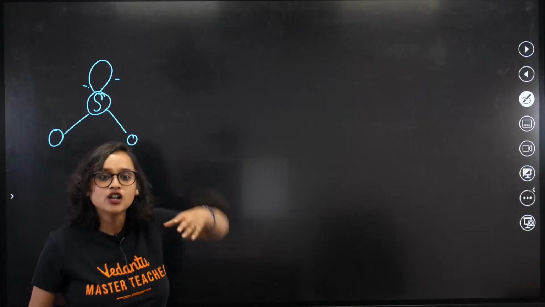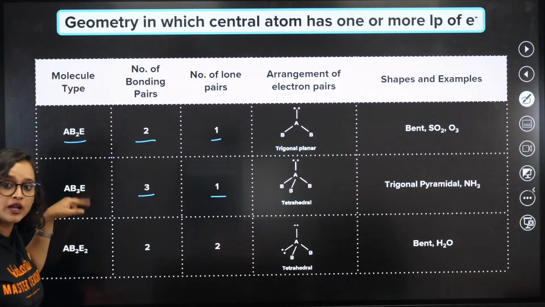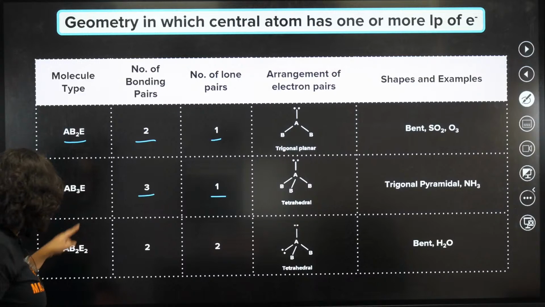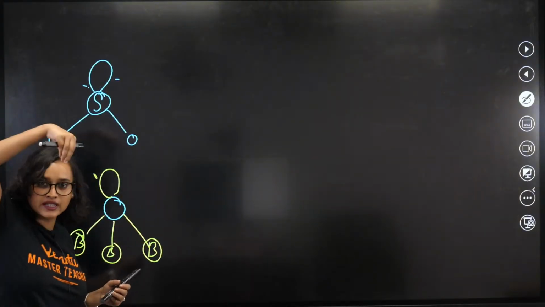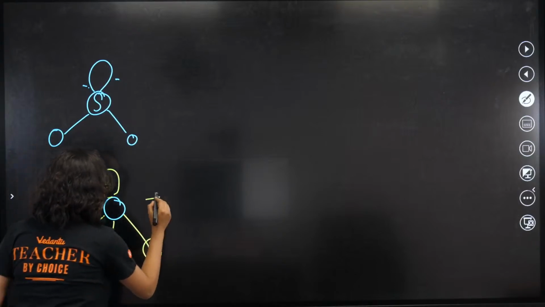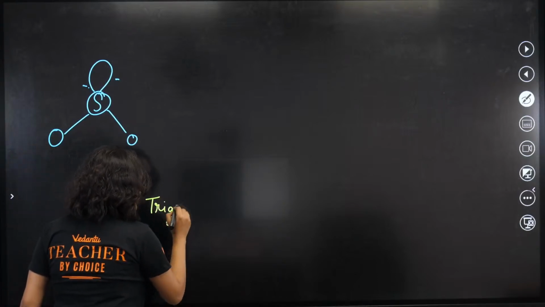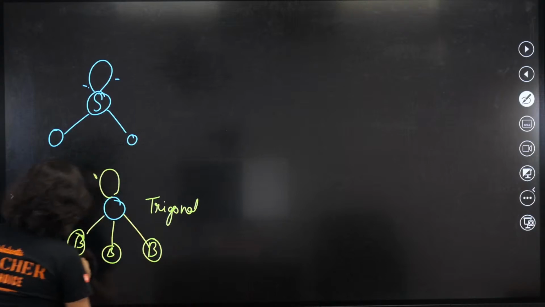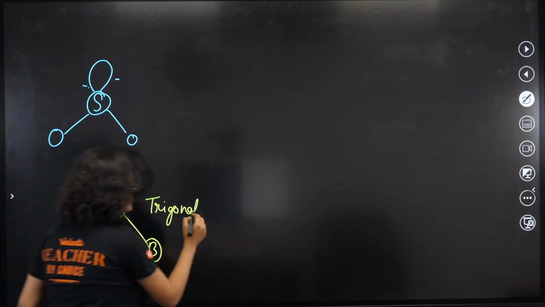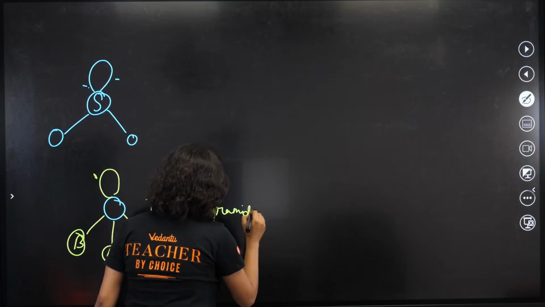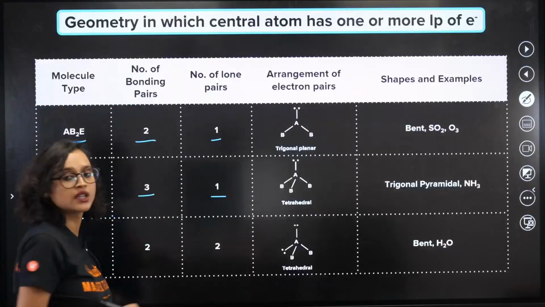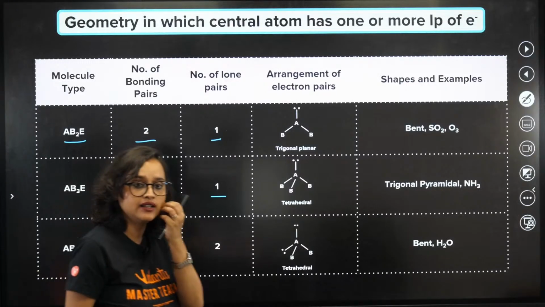And there is also a protrusion on the top, it's coming up from the top. So it is trigonal pyramidal. It is a triangle also, but pyramidal, trigonal pyramidal. Clear, guys? Understanding?